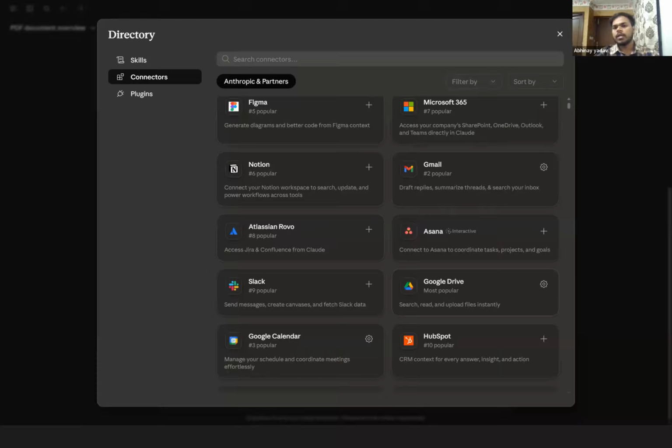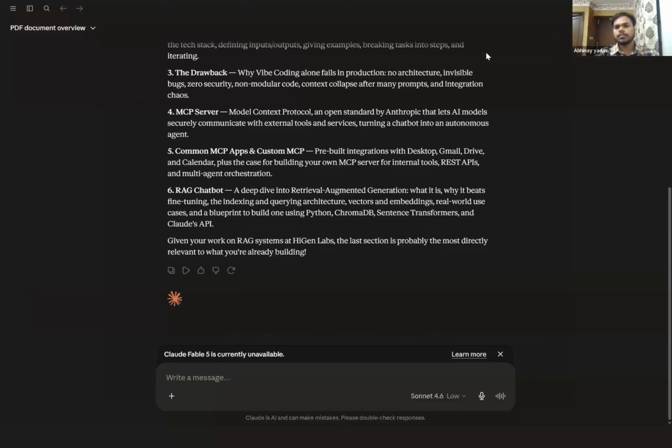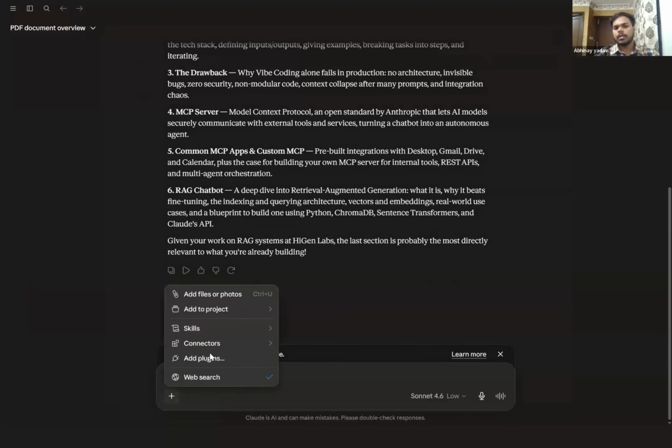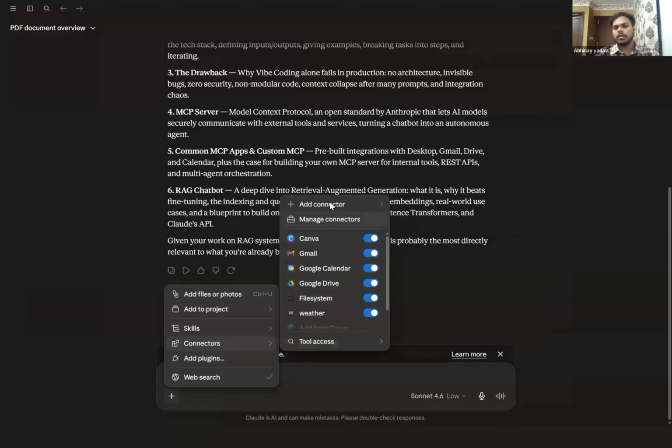If somebody is using this, what they can do, I can show you again: you just click over here on the plus sign, go to connectors, go to add connector, and you will see two options. Add custom connector is for those people who know coding. I will show you this as well, don't worry, how you can create your own app or your own connector.